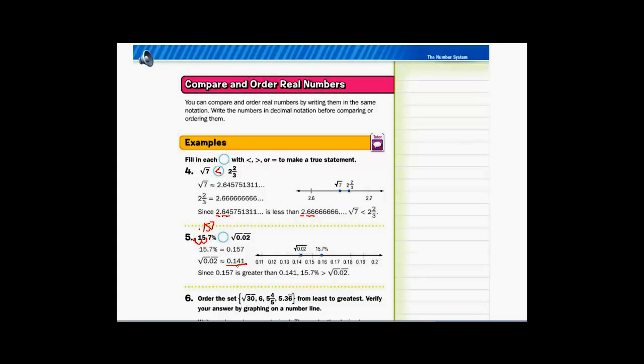So let's compare. So 1's same, 5 and 4. 5's obviously bigger, so that means 15.7% is bigger. So that's a greater than. All right, number 6.